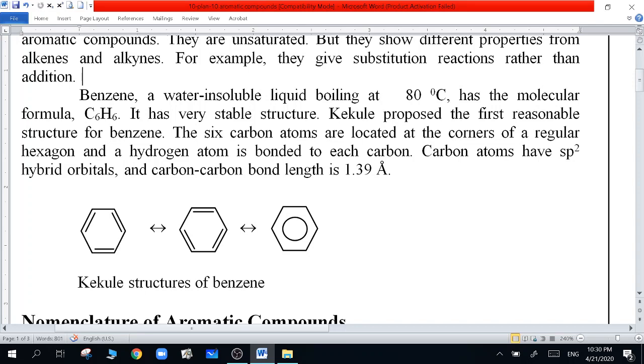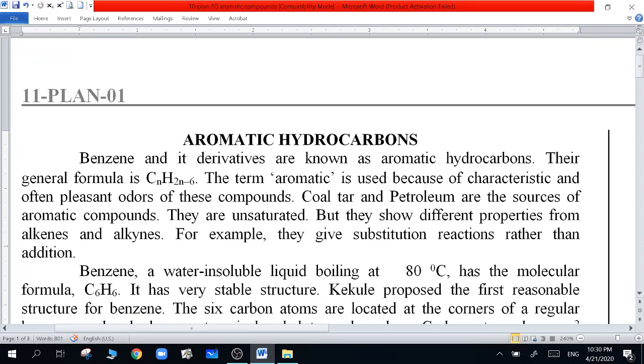Why are they so important? Because aromatic hydrocarbons, aromatic compounds, usually have a very stable structure. So they play a role in the stability of the structures of some biomolecules, like even in DNA and RNA. Of course they are a bit different, but they have the same bonding there.